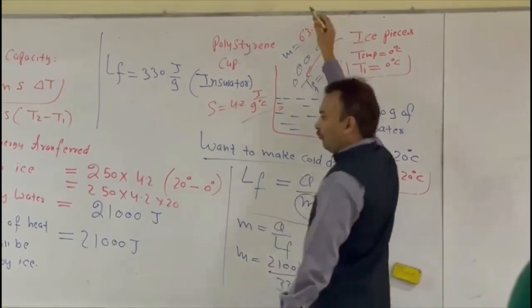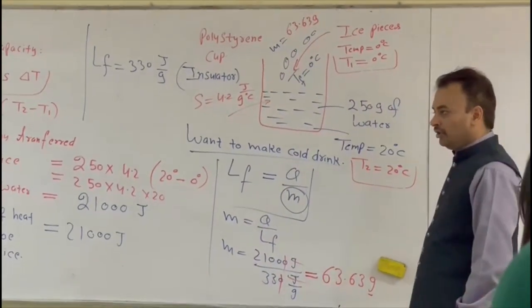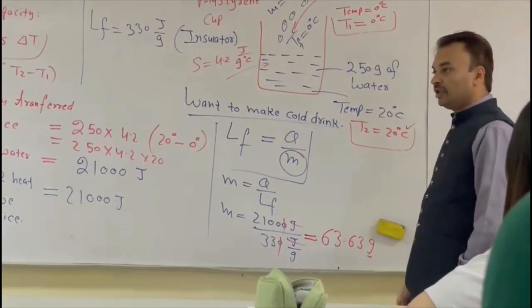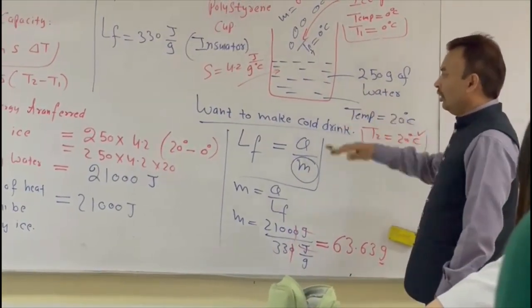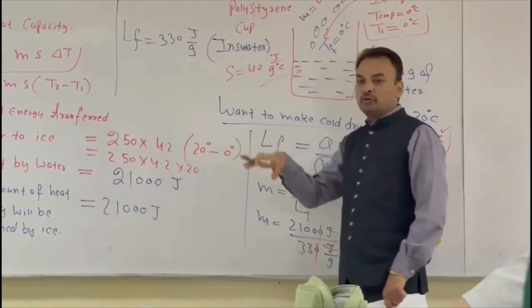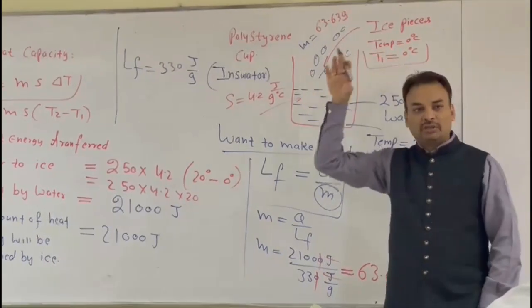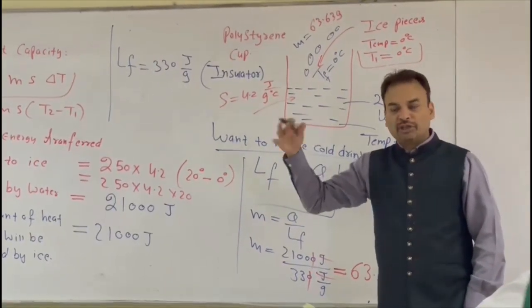63.63 gram of ice is added into the water so as to make our cold drink and attain the final temperature of 0 degrees C. So initially we had two different masses, ice and water, at two different temperatures. So we start with the formula of specific heat capacity.